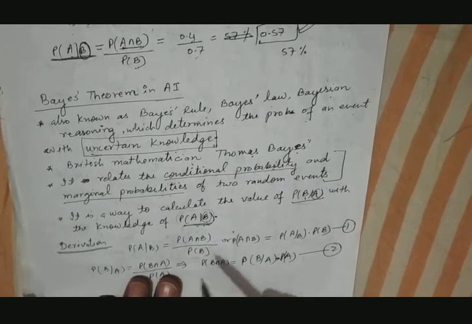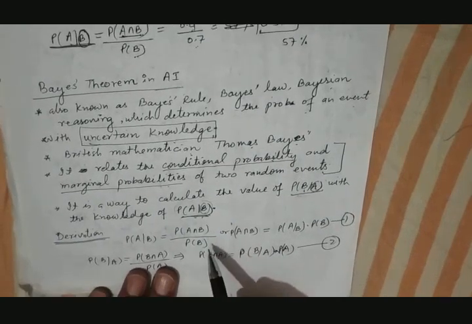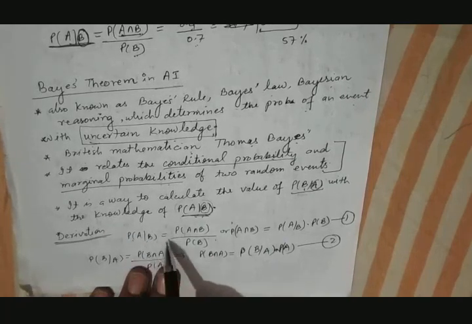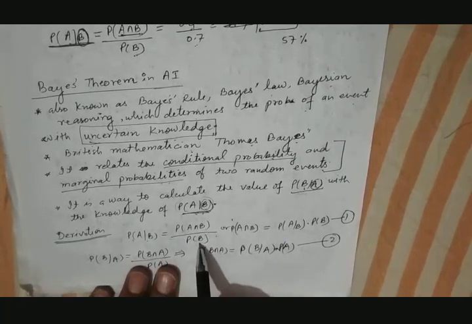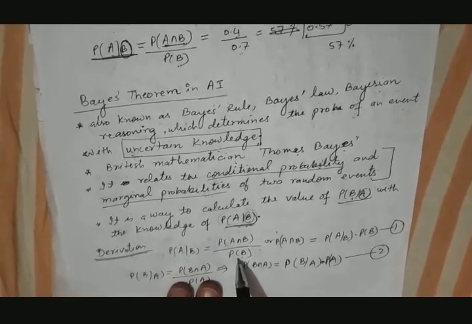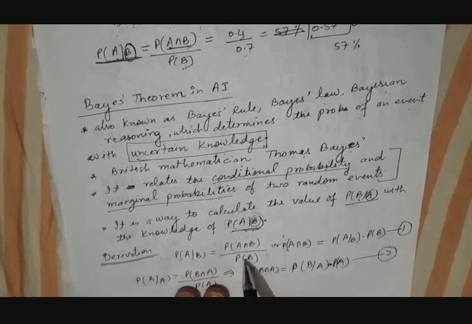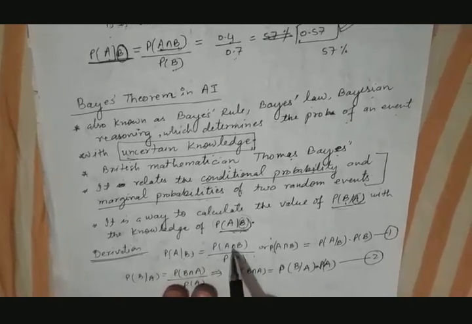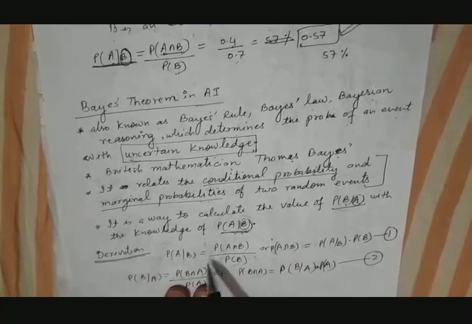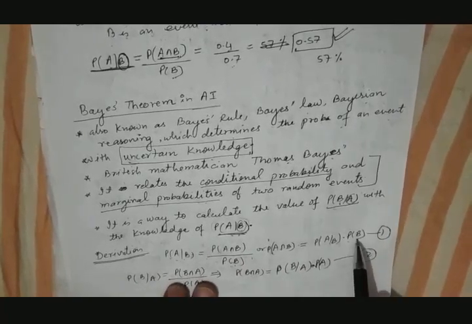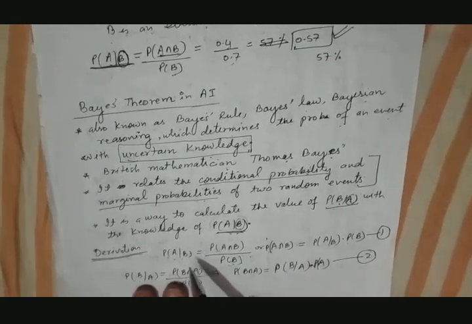Just see here how we can derive the Bayes theorem formula. In the earlier example of conditional probability, we have seen P(A|B) is equal to P(A intersection B) divided by P(B). We have discussed this earlier. So this can be written as, P(B) will move here, so P(A intersection B) is equal to P(A|B) into P(B). Now this is equation number 1.